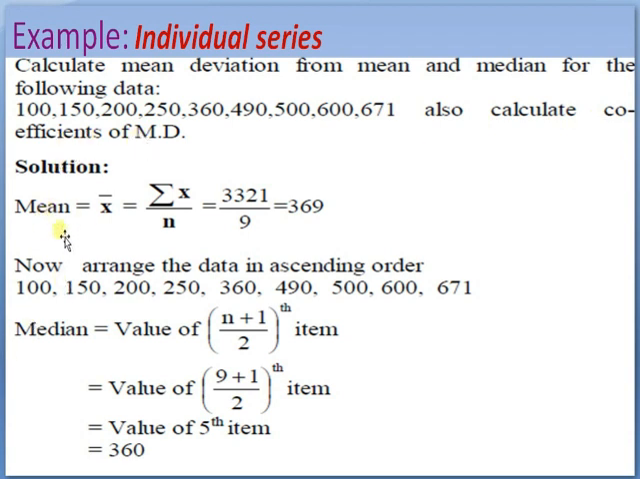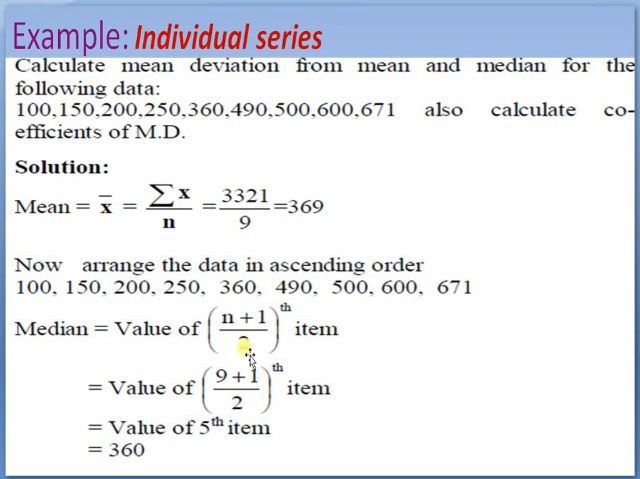Let us take an example in case of individual series. Calculate mean deviation from mean and median for the following data. The observations are 100, 150, 200, 250, 360, 490, 500, 600, and 671. Also calculate the coefficient of MD. Here we calculate the mean as x bar equal to summation x by n, and the sum of all these observations is 3321, and the number of observations is 9, so the mean is 369.